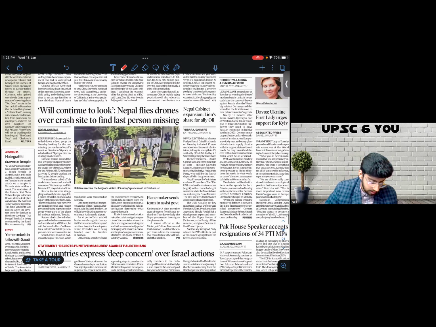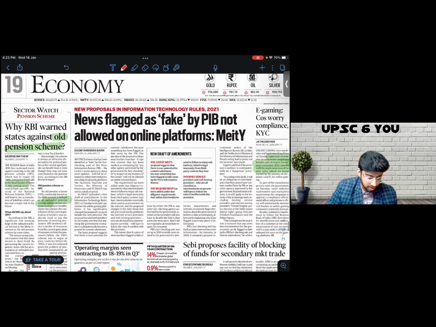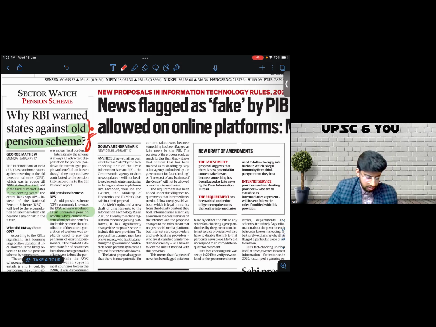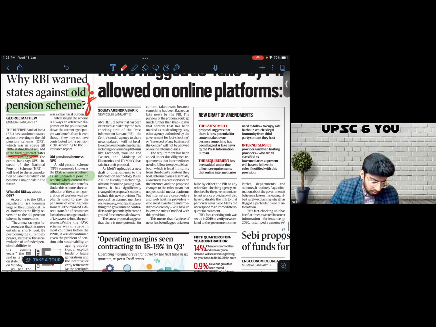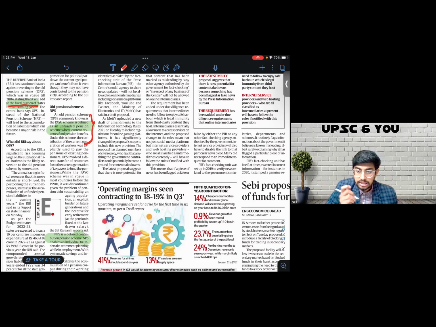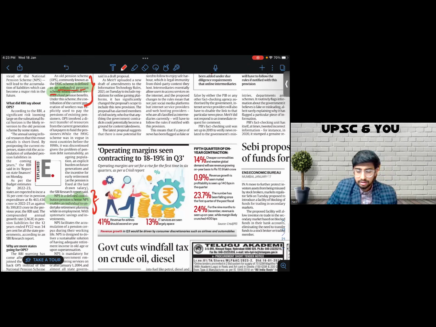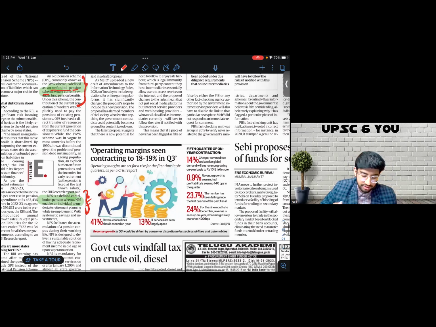I see again, there's a show of old pension scheme being spoken about. I see two good keywords: fiscal burden. I'll make note of this keyword under economy. And the very basic difference is being spoken about here between the old pension scheme and the new pension scheme. OPS was an unfunded pension scheme, and NPS is a defined contribution pension scheme. That is all this article has for us as far as examination relevance is concerned.